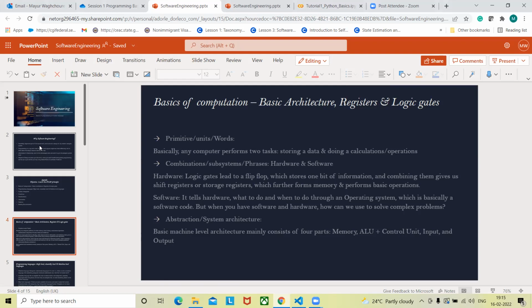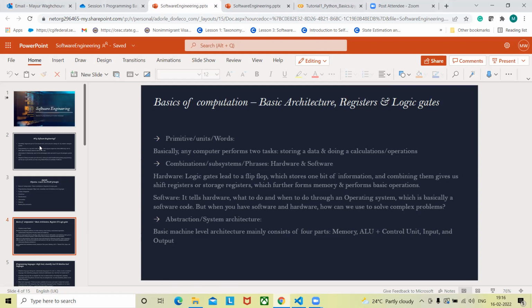But in order to perform those tasks, the computer needs to have some sort of arrangement, right? That arrangement is available in the form of hardware. Let's discuss that part as well. Here we have two tasks: first, we want to store that information, and second, we want to operate on that data. When we have to do these two tasks at the level of hardware, we will again start from the basic, microscopic level, and understand what is that basic element which lets us do that.